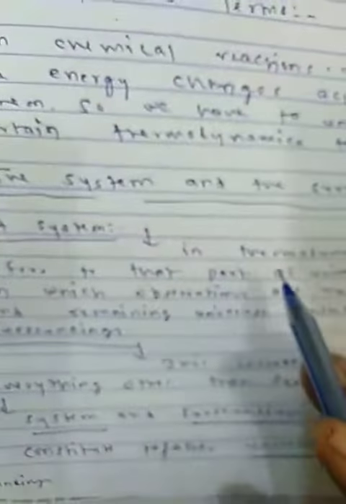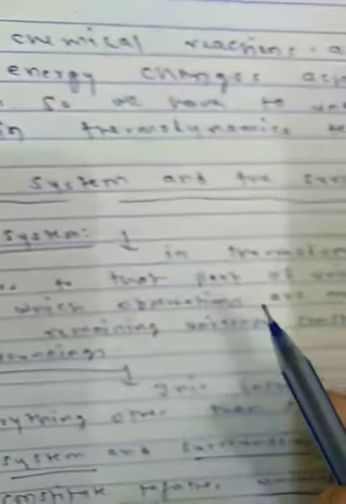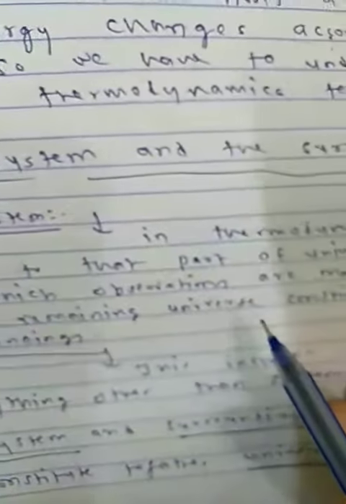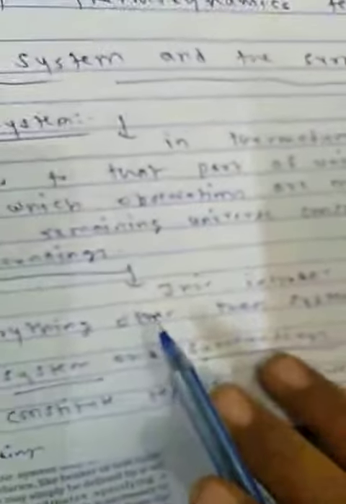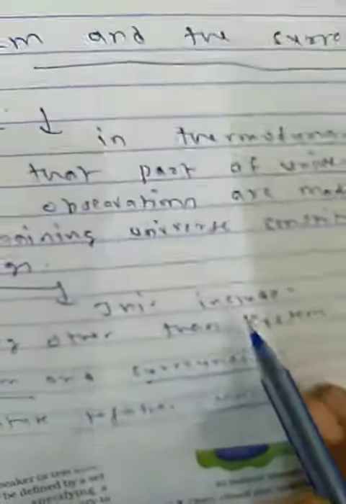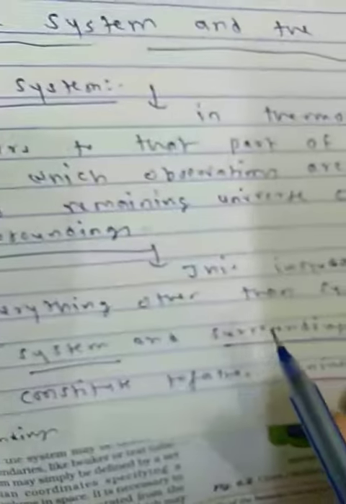Now, what is the system? A system in thermodynamics refers to that part of the universe in which observations are made, and the remaining universe constitutes the surroundings. This includes everything other than the system. So a system and surroundings constitute the universe together. I will show you with an example.